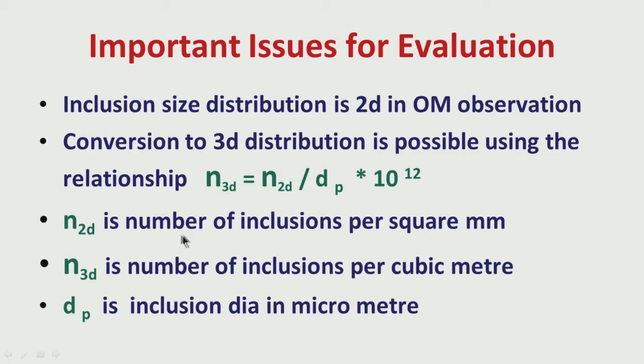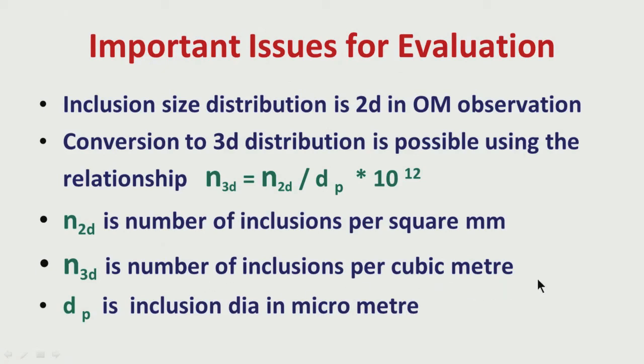This N2D is the number of inclusions per square millimeter of the sample surface we are looking at. If you want to know the three-dimensional number, that means the number of inclusions per cubic meter, we can use this N2D value by dividing it by the inclusion diameter, let us take an average inclusion diameter. This dP is the inclusion diameter in micrometer. So, dividing N2D by dP and multiplying by 10 to the power 12, this is the conversion factor, we can get the three-dimensional number of inclusions per cubic meter.